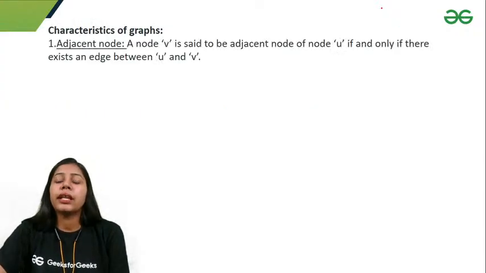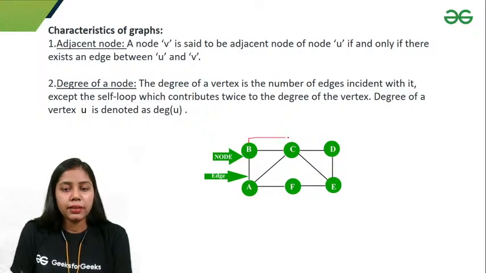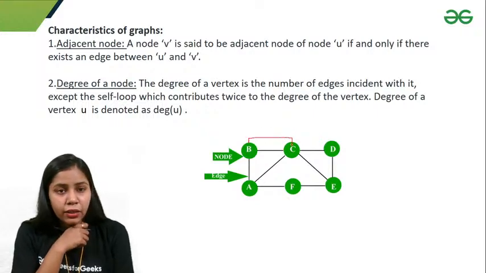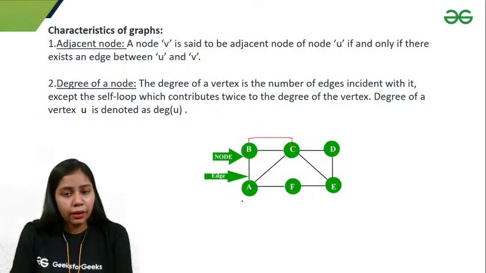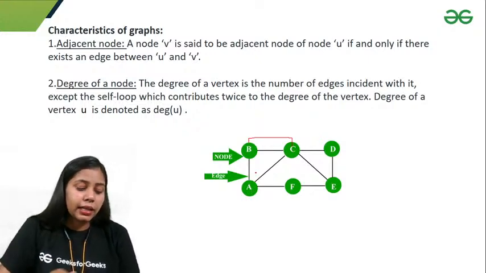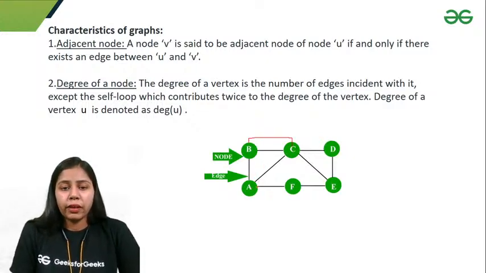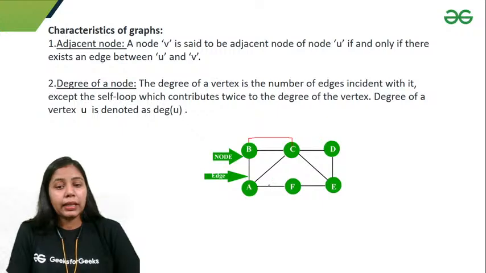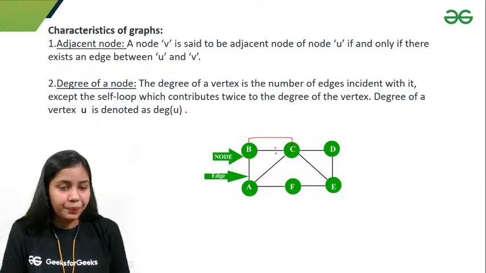Okay, and if I talk about characteristics of a graph, adjacent node. Adjacent node means like B and C are adjacent to each other, so they are adjacent nodes, right? So adjacent nodes are the nodes if there exists an edge between them, right? So can you tell me whether A and C are adjacent or not? Yeah, A and C are adjacent because if you see, there exists an edge between them. Right? There is one more path where I can move from A to B and B to C, but there exists a path from A to C, so I can say that A is adjacent to C.